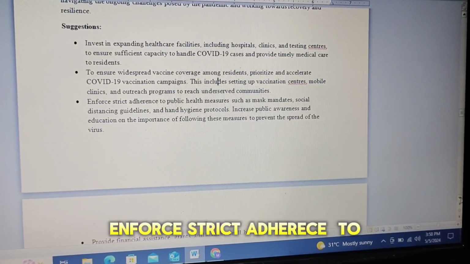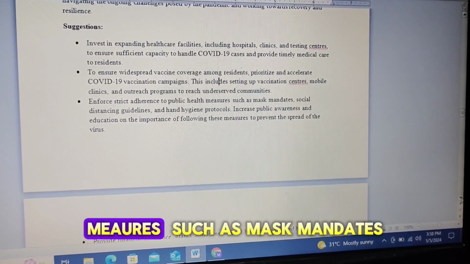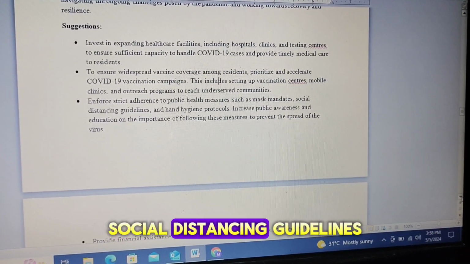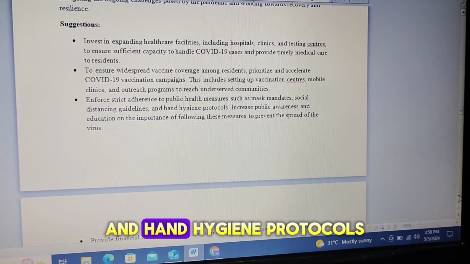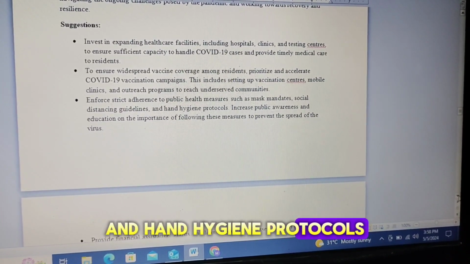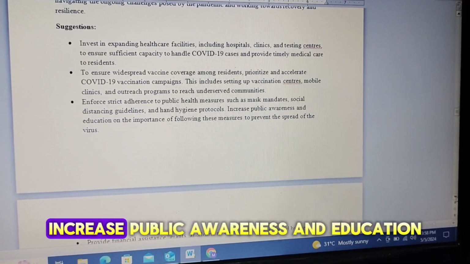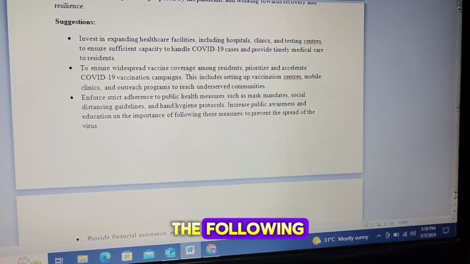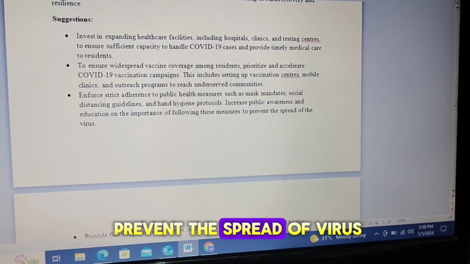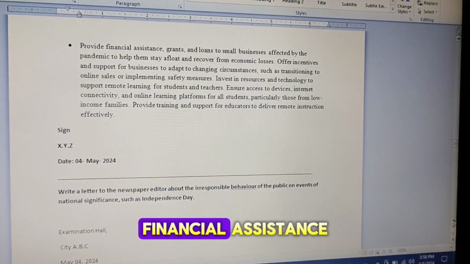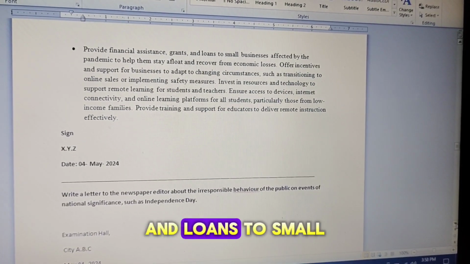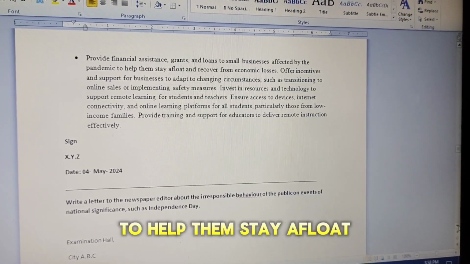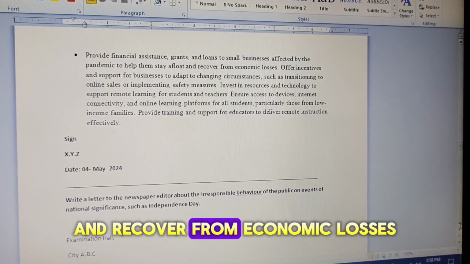Enforce strict adherence to public health measures such as mask mandates, social distancing guidelines, and hand hygiene protocols. Increase public awareness and education on the importance of following these measures to prevent the spread of the virus. Financial assistance and loans to small businesses affected by the pandemic to help them stay afloat and recover from the economic